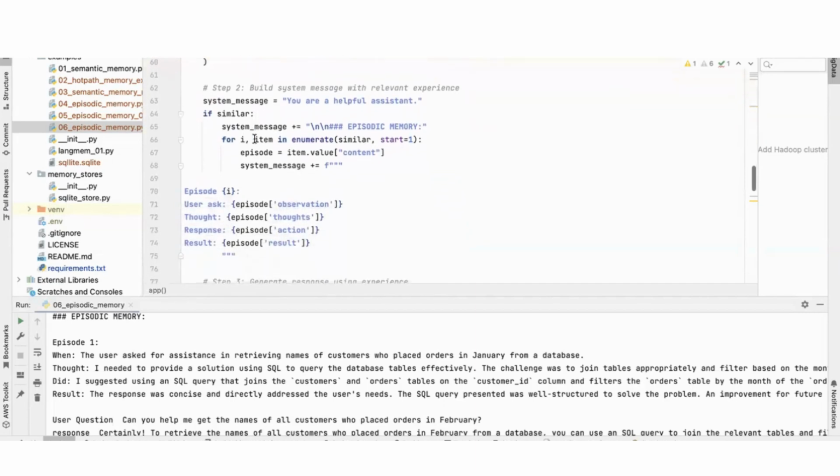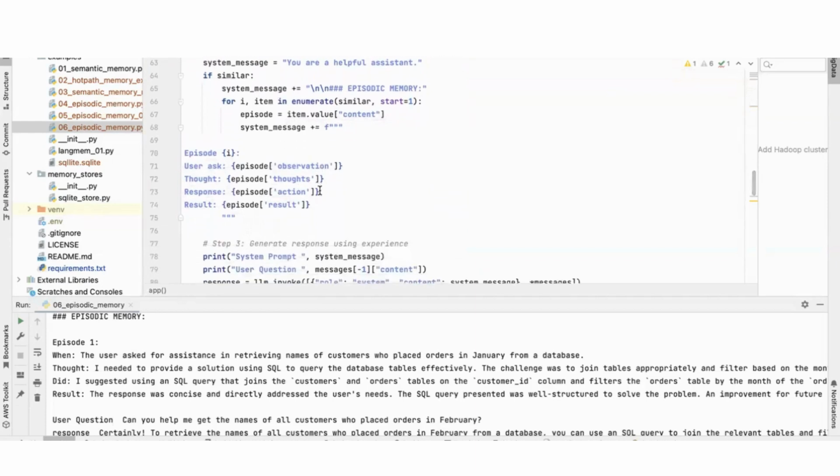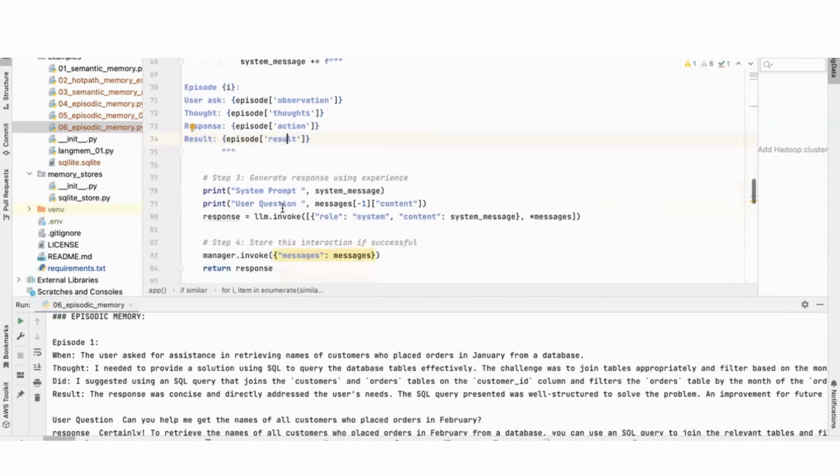And then I'm reconstructing my system message or the system prompt, because there may be multiple episodes. So for each episode, I am providing the observation, thought, action, and result, which is part of that schema of the episode, as an episodic context to the LLM to answer the question, right? Finally, this is where I invoke the question, but the previous episode of a similar question, how it was solved, I also provide as part of the system message.